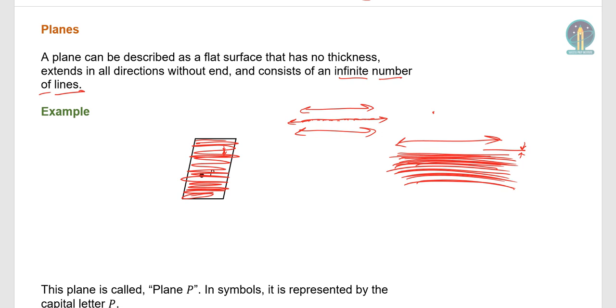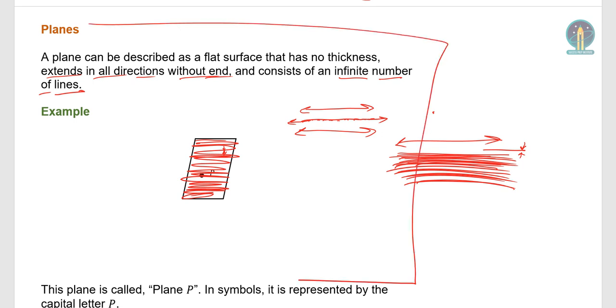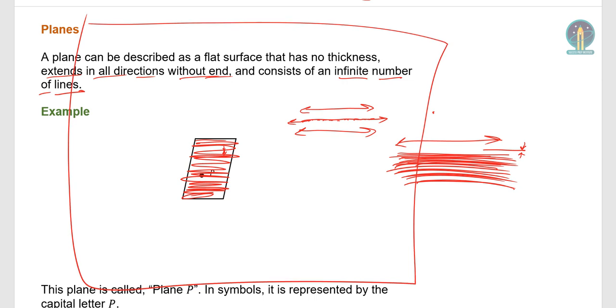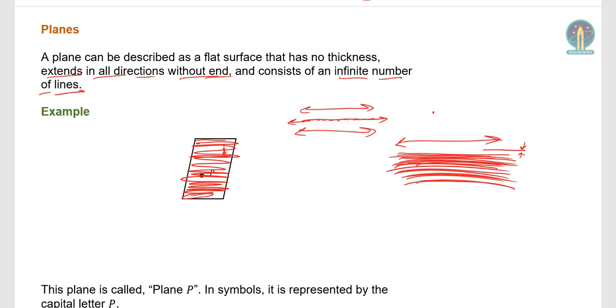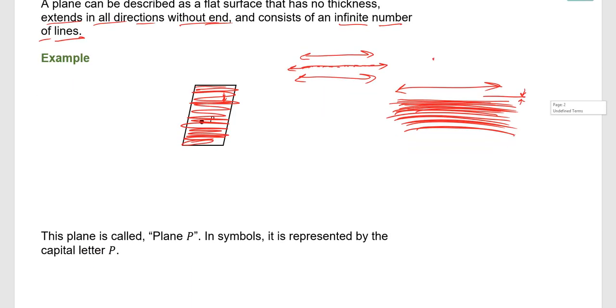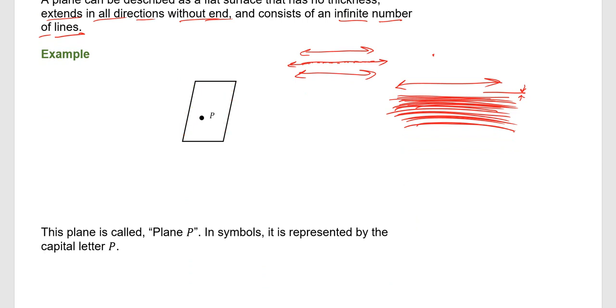And a plane extends in all directions without end. So this plane, for example, is even bigger than this, right? It's so big. It extends up to infinity, because these lines are infinite lines, okay? Here's an example. So the plane above is called plane P. It is represented by the capital letter P. The dot is just to denote that it refers to this plane. Okay?